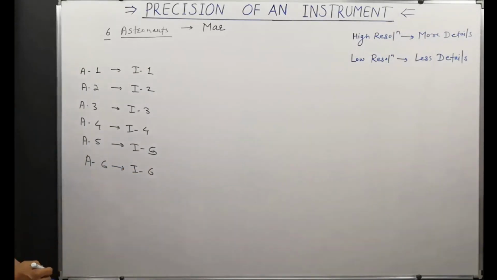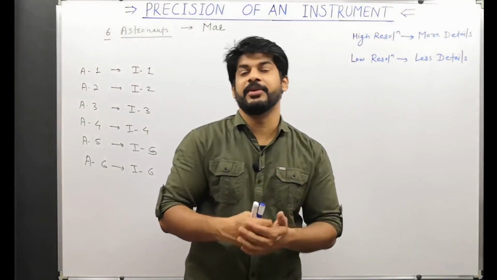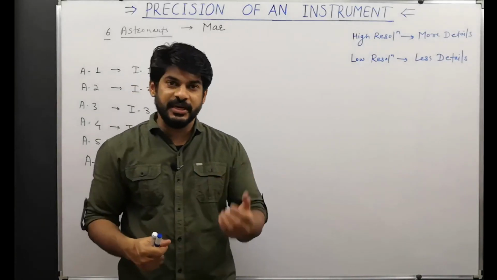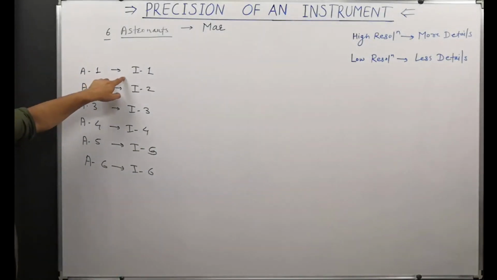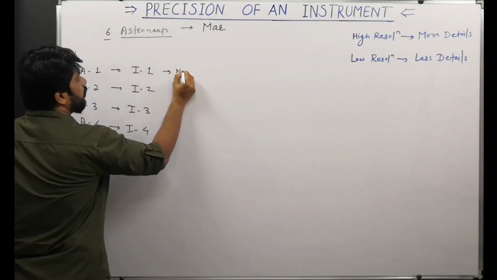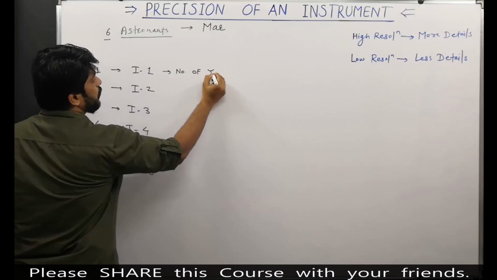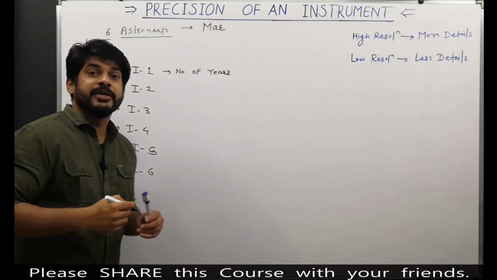Each instrument is a little bit different in terms of the details that it can give. Instrument 1 can only measure the number of years.